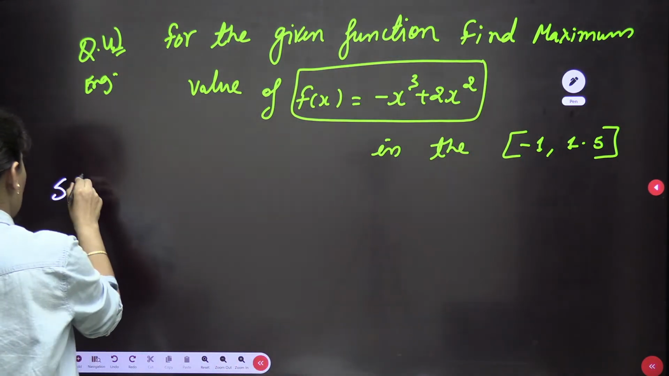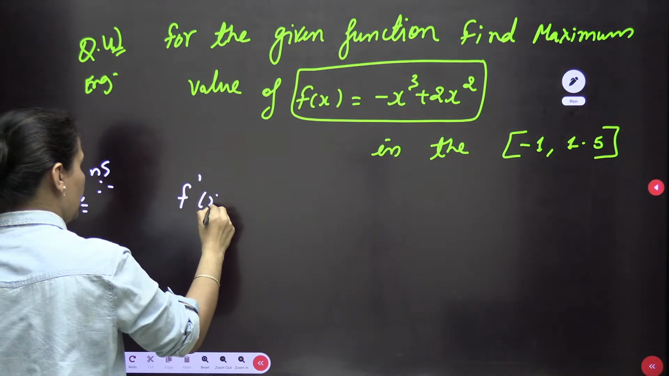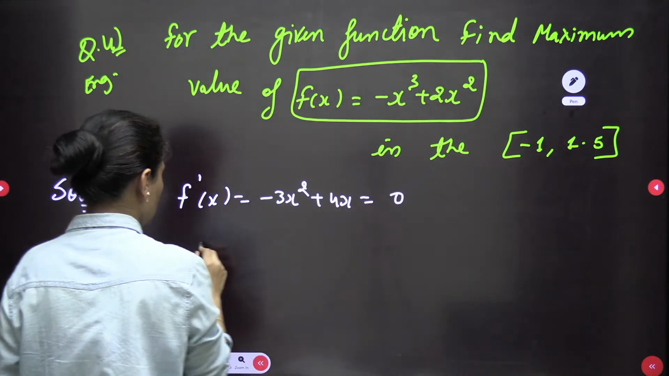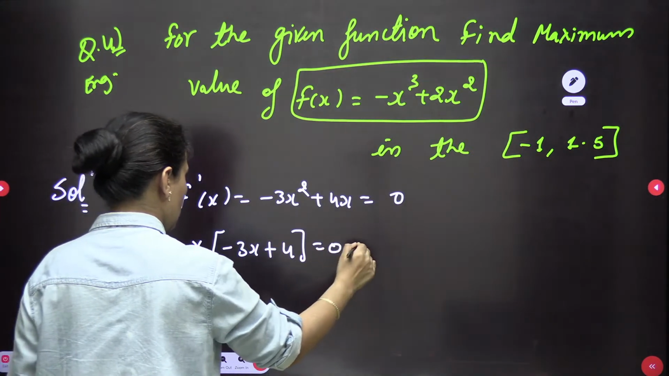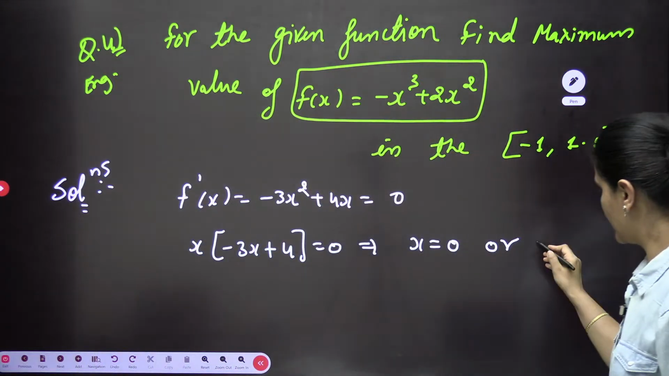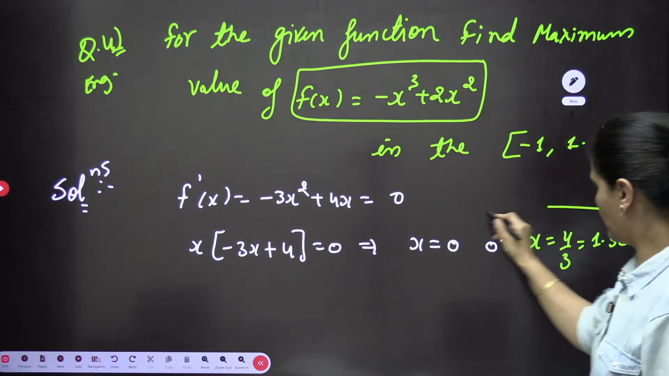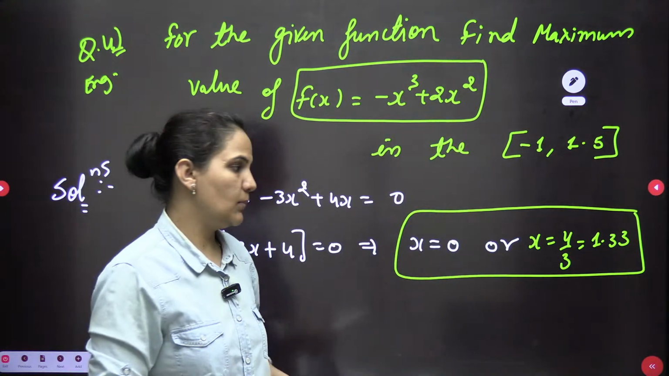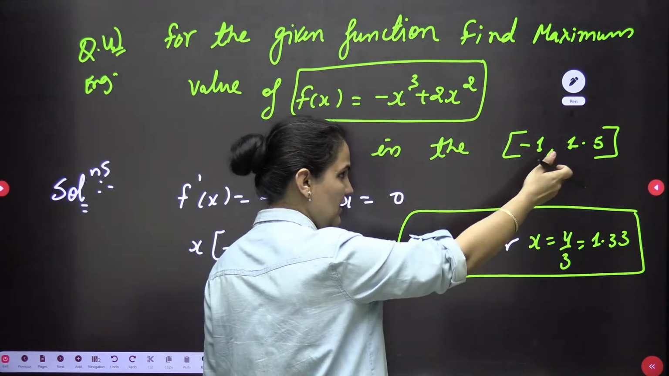So again, an easily solvable question. f(x) is there. Let's find out f dash x, which is minus 3x square plus 4x. Let's put it equal to 0. When I'm putting it, x I can take common. This is minus 3x plus 4 equals 0. This gives me either x equals 0 or x equals 4 by 3. 4 by 3 means 1.33. 1 by 3 is 0.33, 4 by 3 is 1.33. So we can see 0 exists in this range, yes. 1.33 exists in this range, yes.